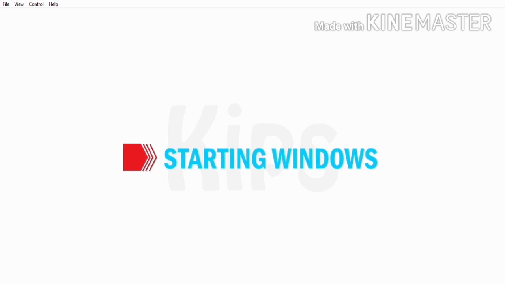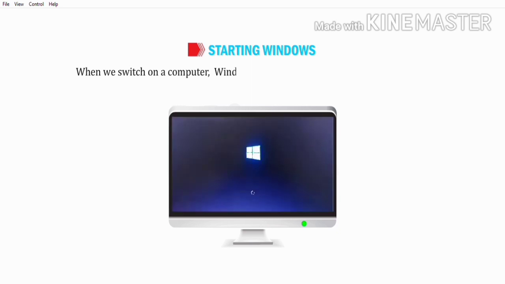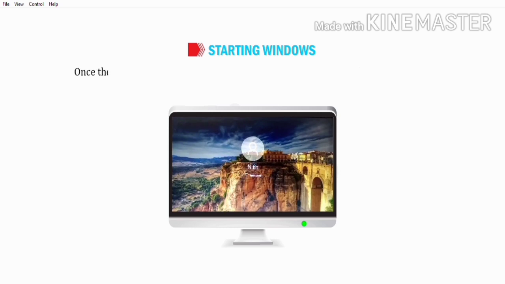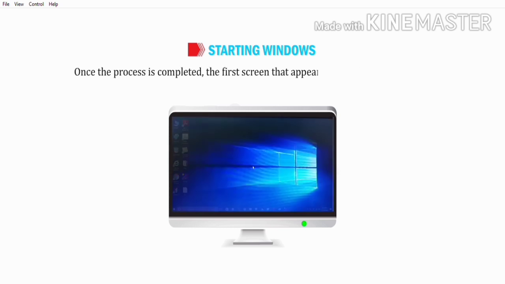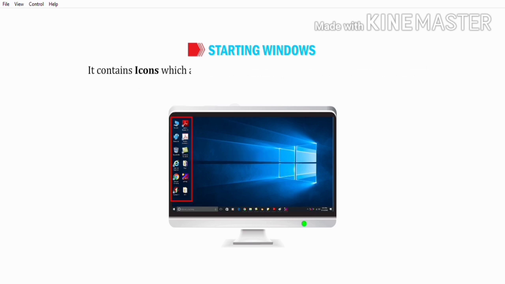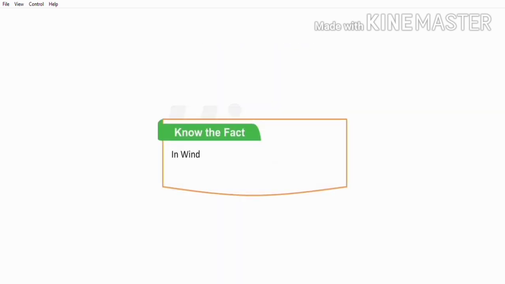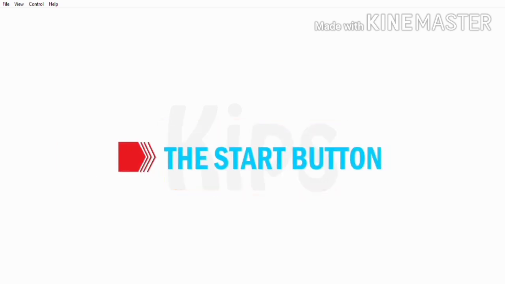Okay, now let us find out how to start Windows. When we switch on a computer, Windows operating system starts loading into the computer's memory. Once the process is completed, the first screen that appears on the monitor is known as the desktop. It contains icons which are graphical images or symbols representing files or programs. Students note the fact that in Windows 7 File Explorer and this PC were referred as Windows Explorer and Computer respectively.